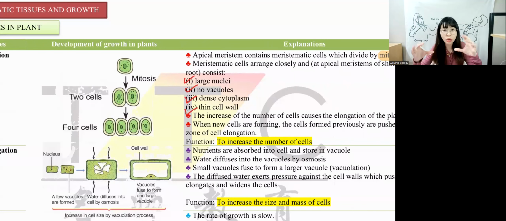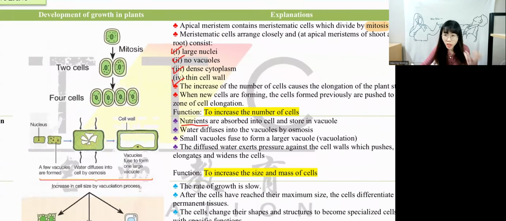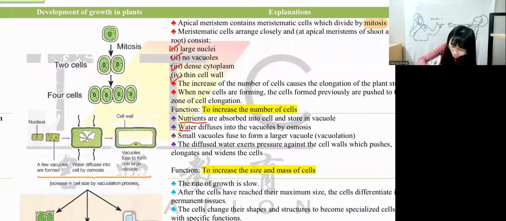A smaller vacuole will form into a larger vacuole. How does a small vacuole form into a larger vacuole? Nutrients have to go in. Water has to go in because the function of the vacuole is to store cell sap. Cell sap means water, minerals, nutrients, glucose, amino acids, right? So nutrients are absorbed into the vacuole. Not just nutrients, water will also diffuse into it by a process called osmosis. Anything related to water diffusing in and out is always osmosis.